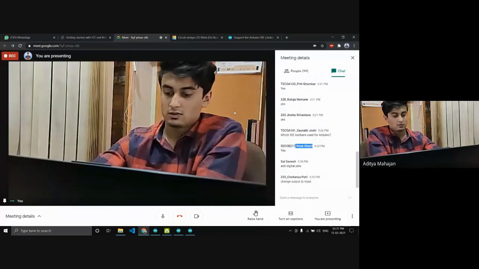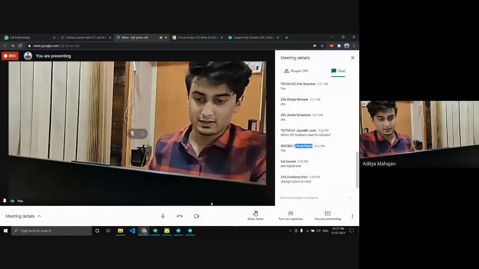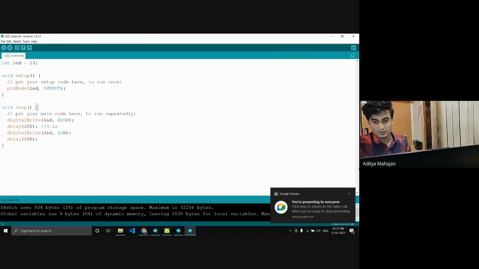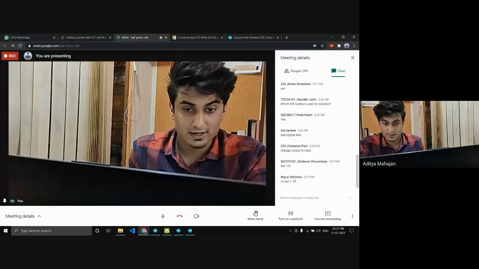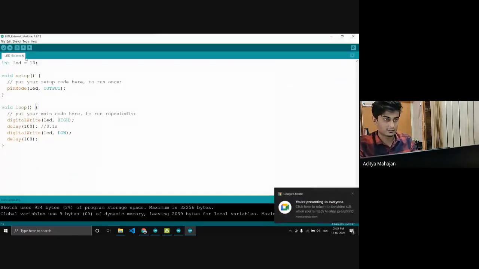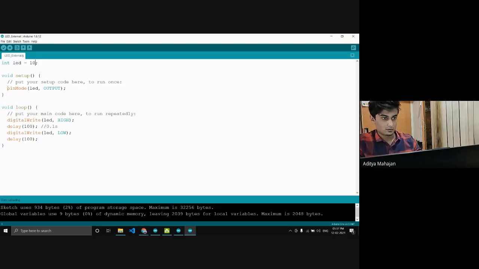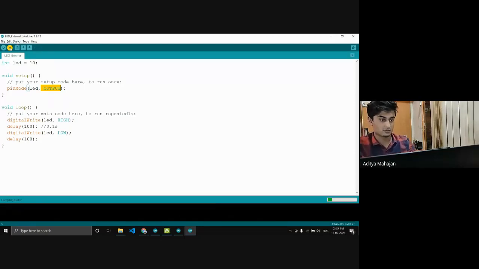So now that I've attached my LED to pin number 10, can you please tell me what I should update over here? Keep in mind it's pin number 10. Anyone? Okay, int LED equal to 10. Right, exactly. Very good. So I'll just change this to integer LED equal to 10. And now pinMode LED, which is our 10th pin, is set to output, which is what we want. So I'll just upload this code and let's see what happens.